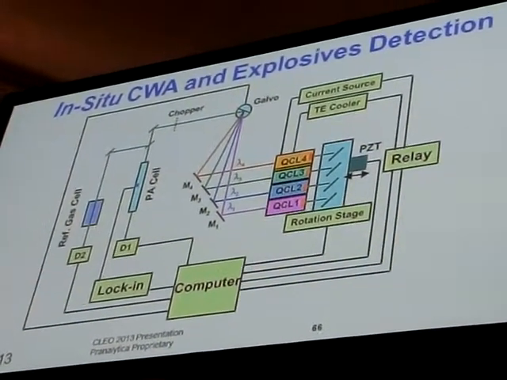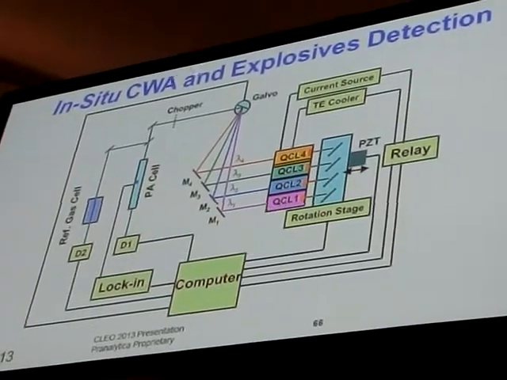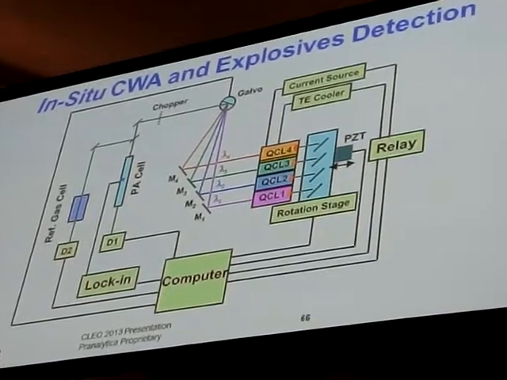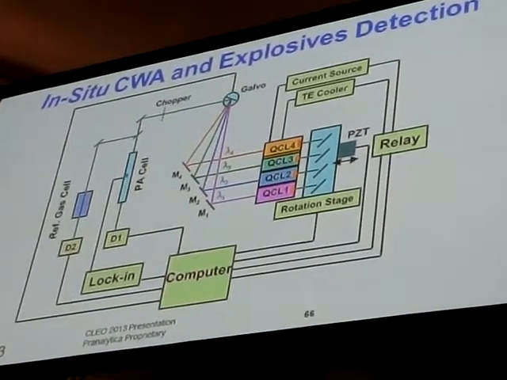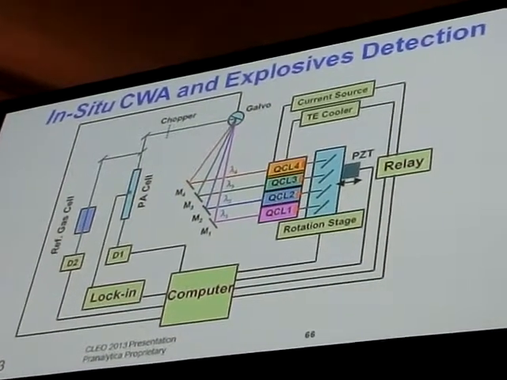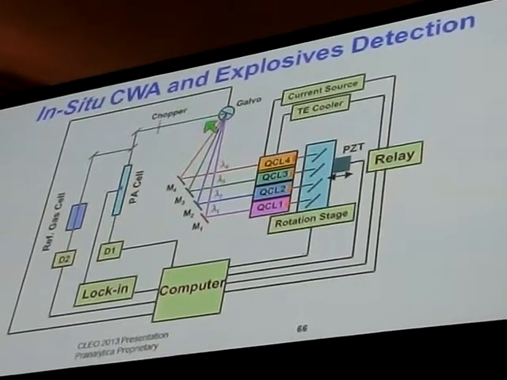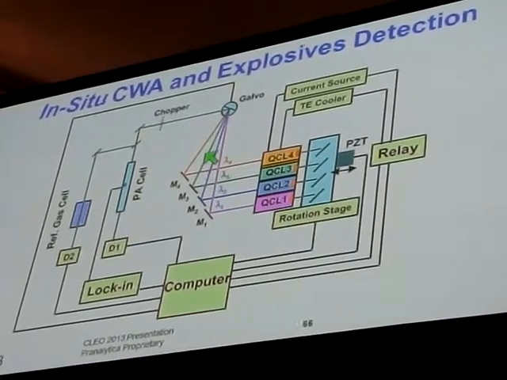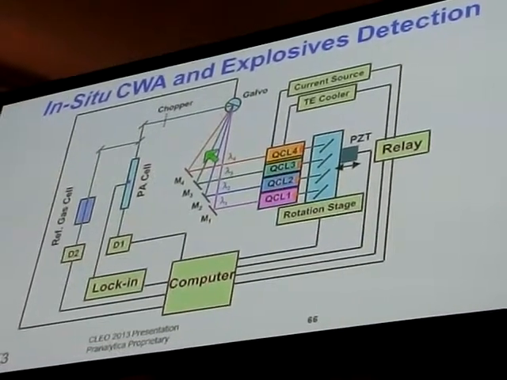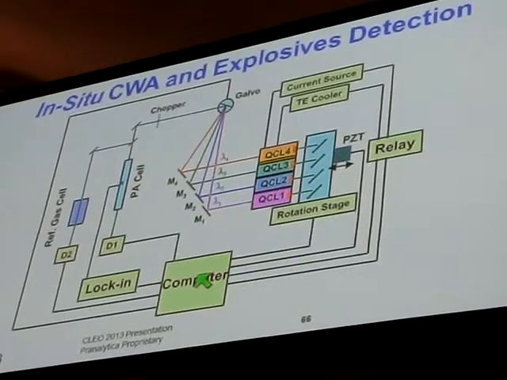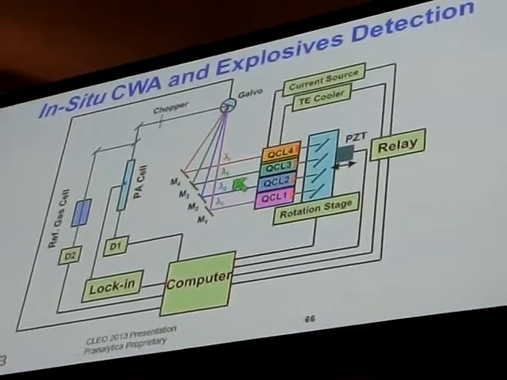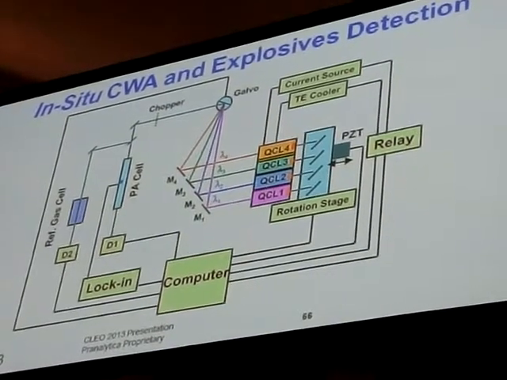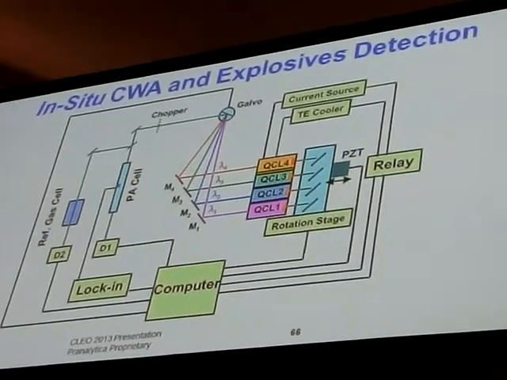Here is a system which consists of 4 tunable QCLs at 4 different wavelengths. Light output from each one of these is combined and directed by a galvanometer mirror that selects only one of these wavelengths to go into the photoacoustic cell of the type that you saw on the previous slide. It's controlled by the computer so that you can tune across the region from 7 to 11 microns to give you the spectral characteristics that you're looking for.